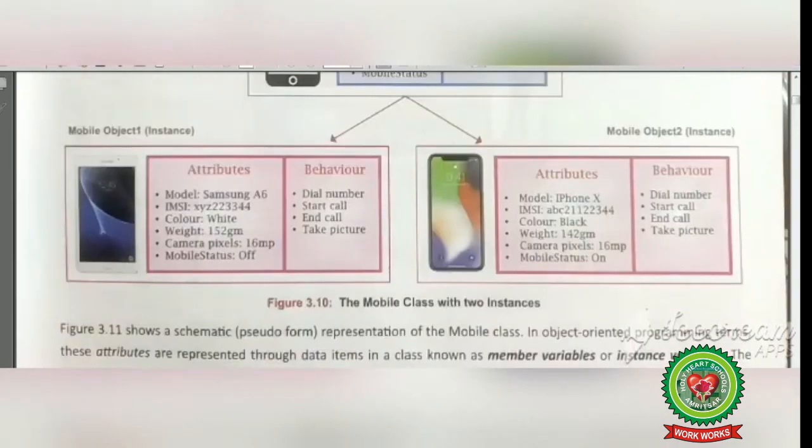Mobile instance 1 has been given the state, that is model Samsung A6, that is the state given to the attribute. Then IMSI number, color is white, weight is 152 gm, camera pixels, mobile status. The behaviors are all the same that we have given in the class. Again the mobile object 2 has model, IMSI, color, weight, camera pixels, mobile status. This means that both instances have different states, but they share the same attributes and behavior that we have given in the class.